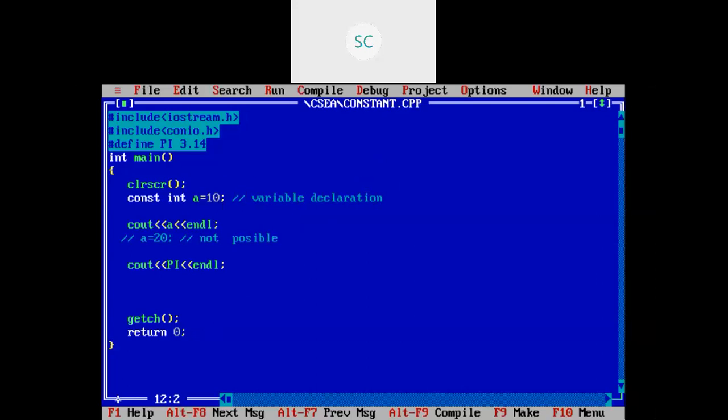You can write a number of single line comments, or you can go for a multi-line comment. For example, within a single line it is not possible to describe everything, so you go for slash star. Here you can write multiple lines, as many as you want, and then close the comment with star slash. This whole thing is treated as a comment. It also won't affect your program. It is used only to describe your program. Clear?